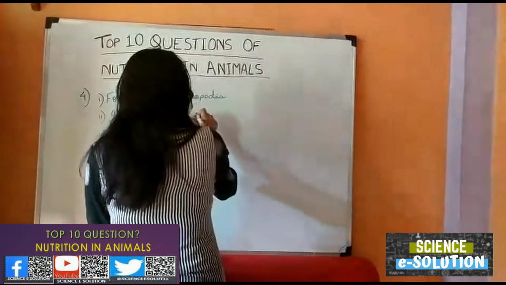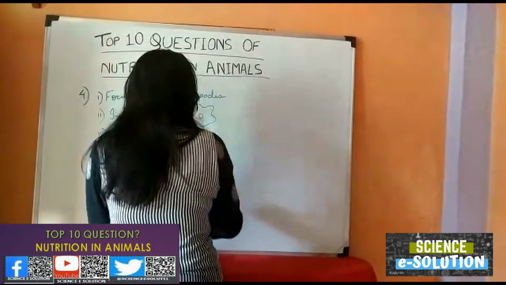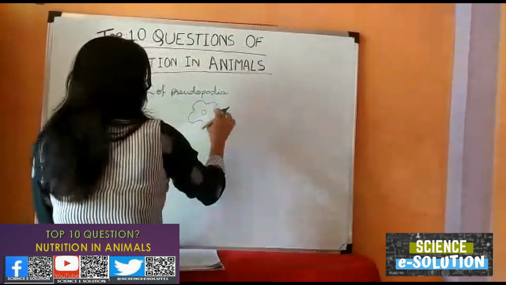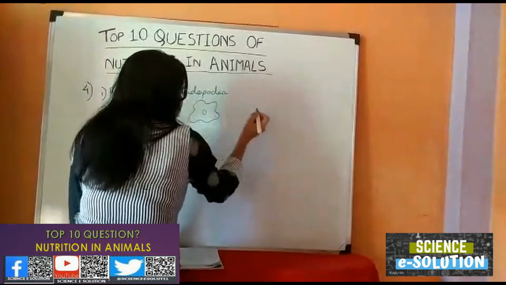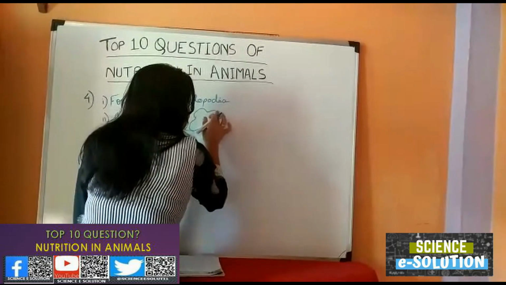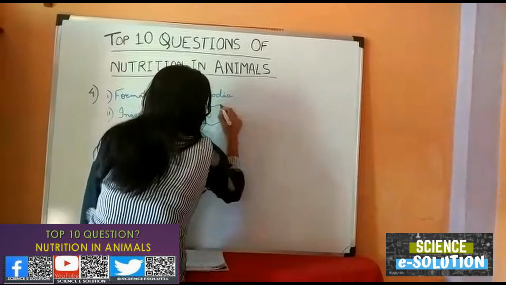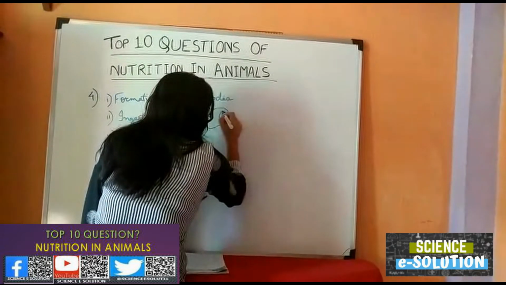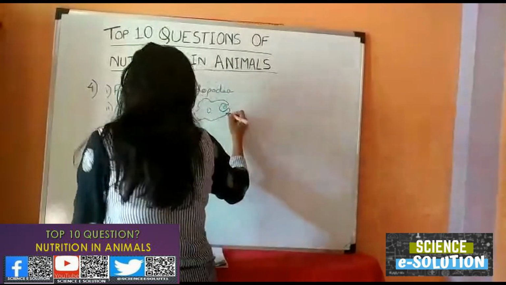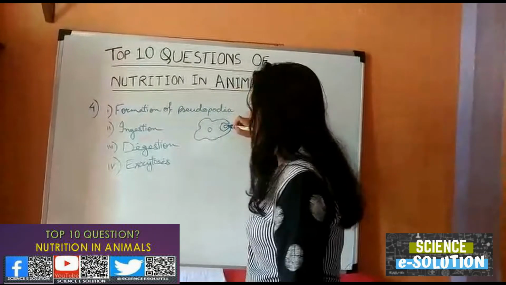Formation of pseudopodia. You can see this one is an amoeba. Amoeba has an irregular structure. So whenever it comes in contact with any food particle, it will change the shape of its cell and extend its pseudopodia. These are called false feet, or pseudopodia. This is the formation of pseudopodia whenever it comes in contact with food material.